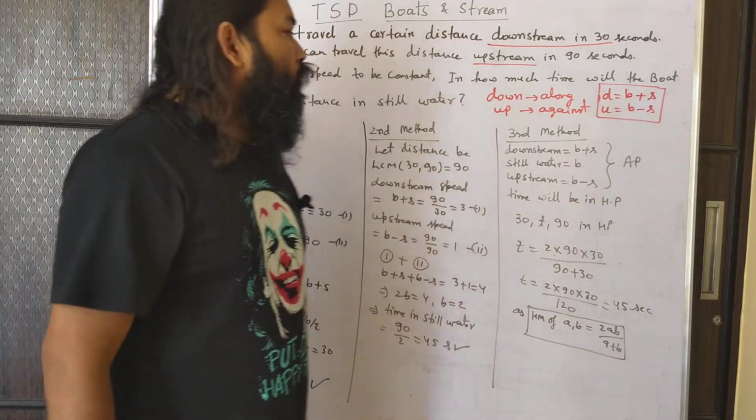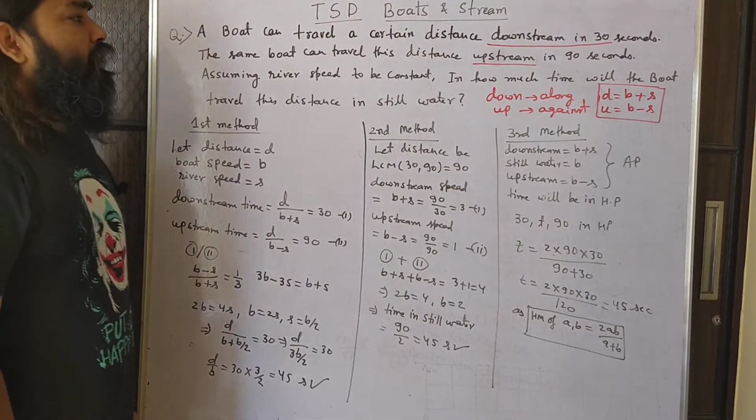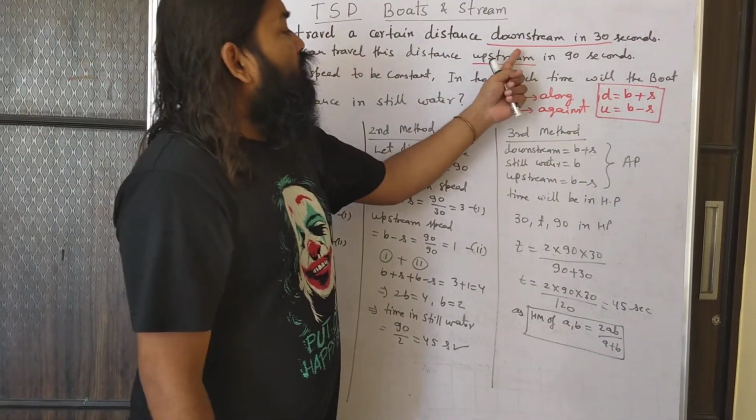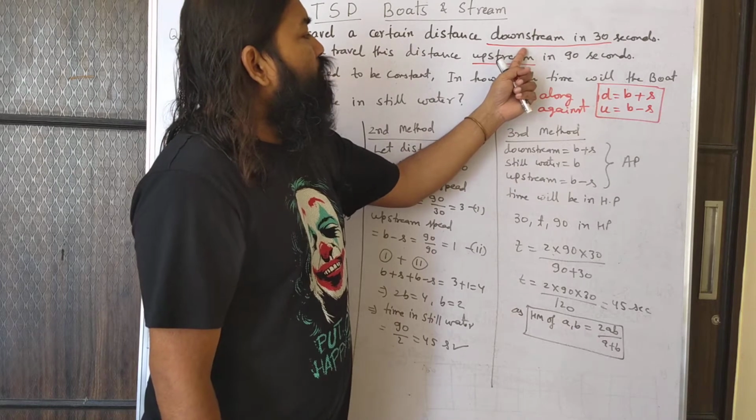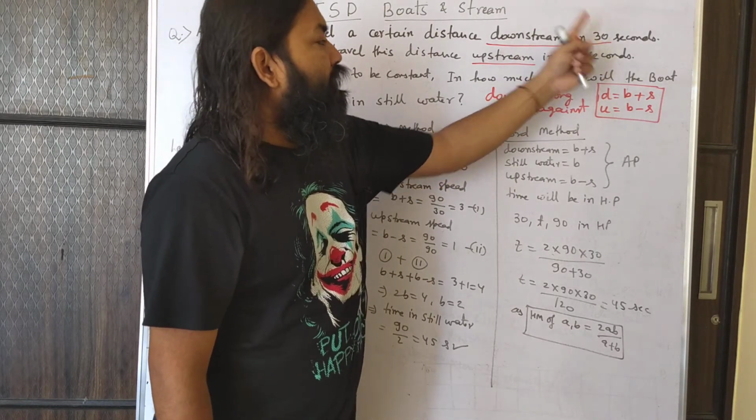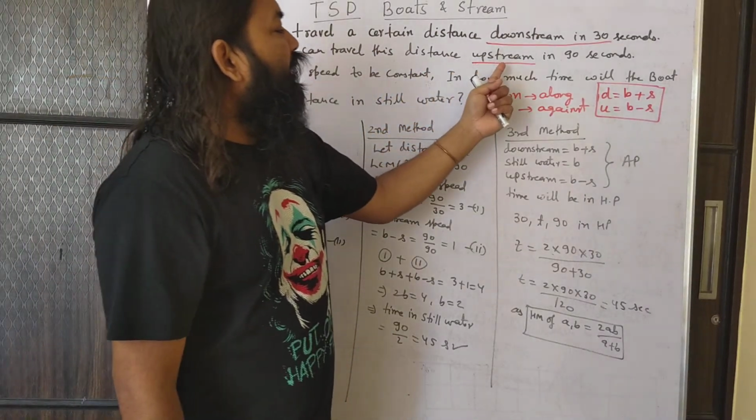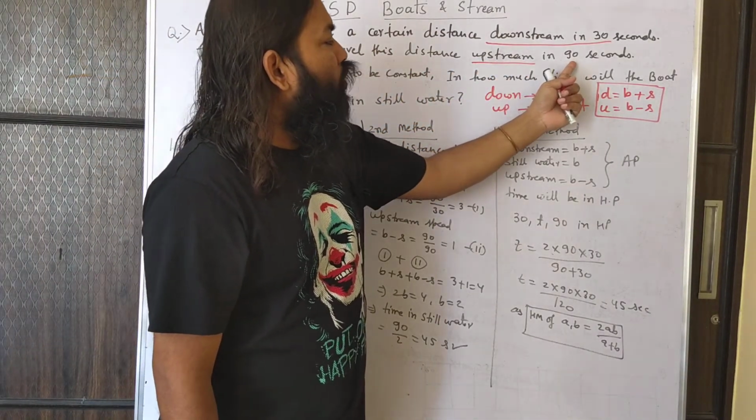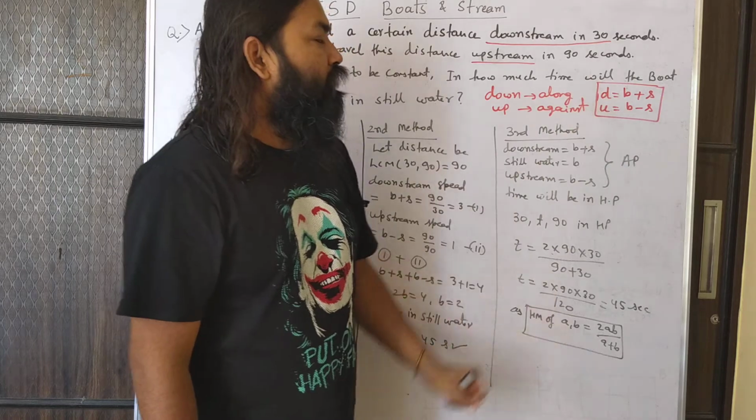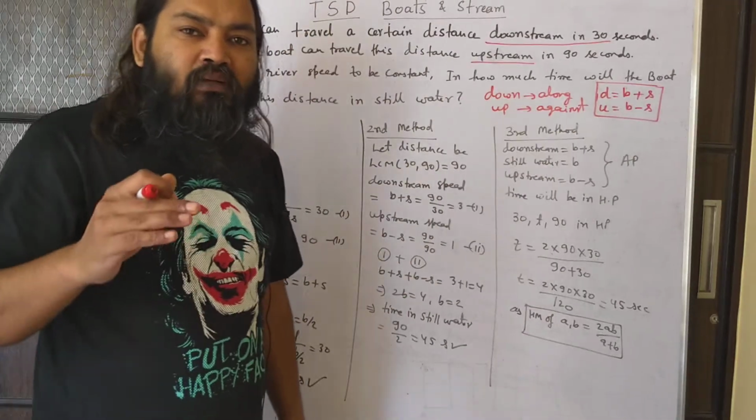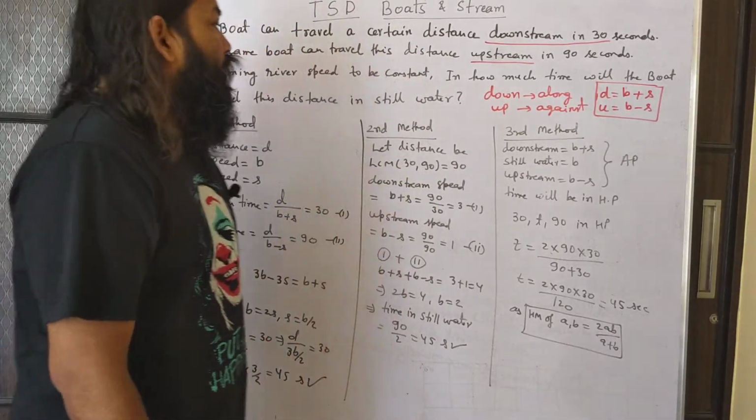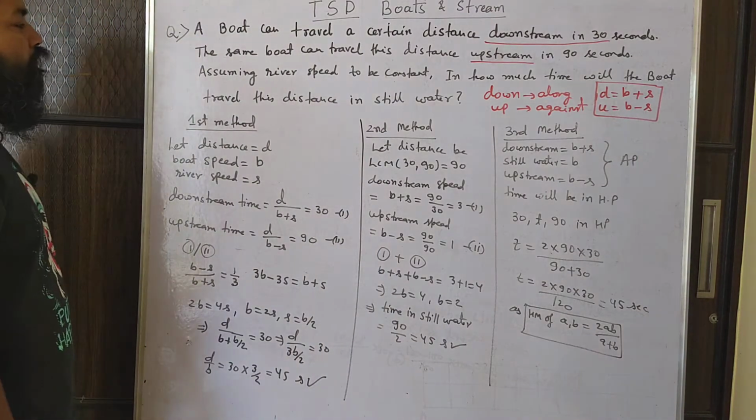Now, that is why you can see that when it is going downstream, the speed is more and the time taken is less. And to cover the same distance, when it is going upstream, the time taken is more because upstream speed is less. So downstream time and upstream time is given in the question. Now what we have to calculate?